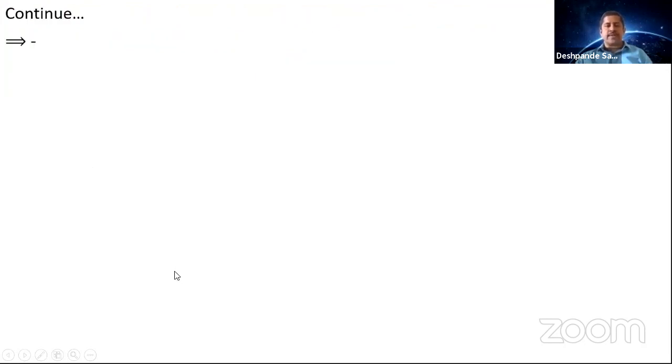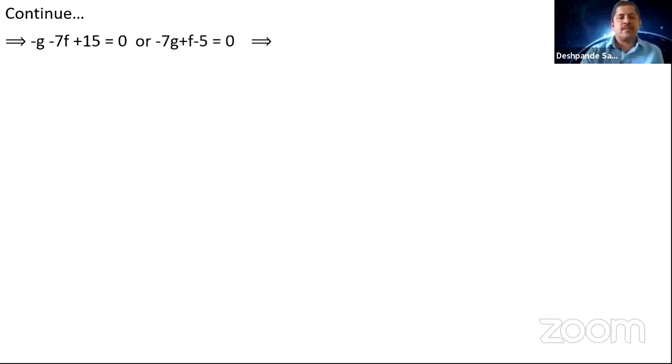So when you simplify this, you get minus g minus 7f plus 15 is equal to 0, or minus 7g plus f minus 5 is equal to 0. So you're going to get two equations. One is g in terms of f. g you can write as 15 minus 7f, or you can write f is equal to 7g plus 5.